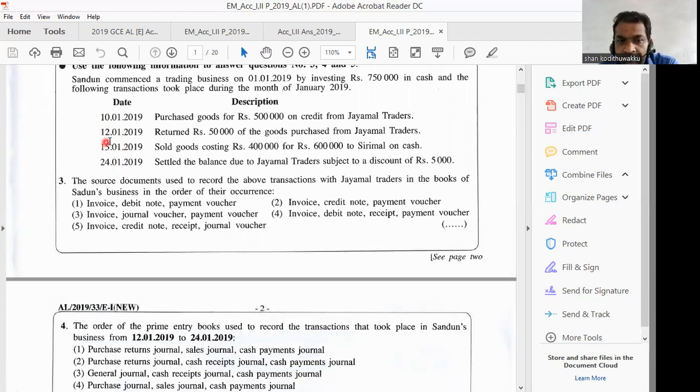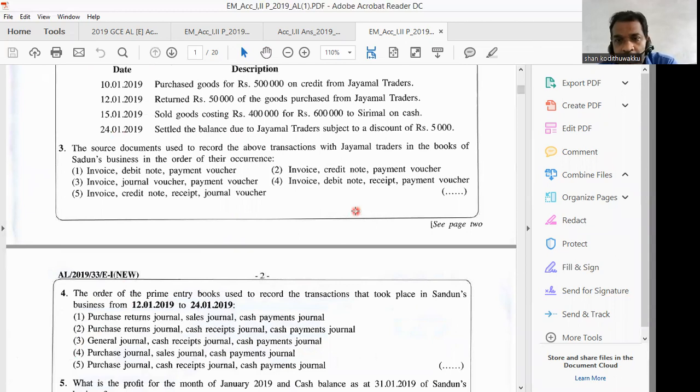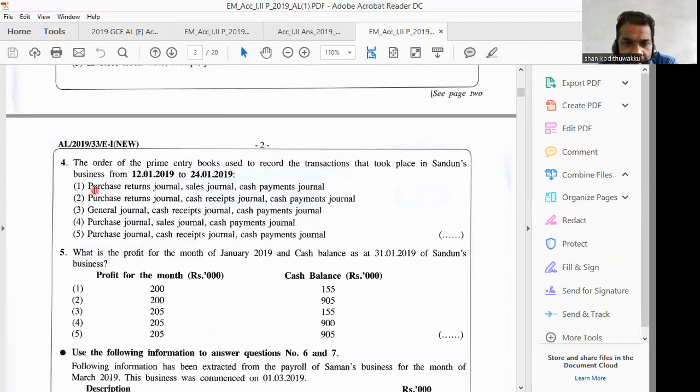Then the first transaction will be 12th January, returned 50,000 worth of goods purchased from Jayamal traders. Here, the question is the order of prime entry books, no. This is regarding return outwards or purchases return, no. Therefore, you have to record it in the return outwards or purchases returns journal. Then we check: number 1 purchases return okay, number 2 purchases return okay, right. Number 3 journal wrong. Number 4 purchases journal wrong. Number 5 purchases journal. Number 3 anyway wrong.